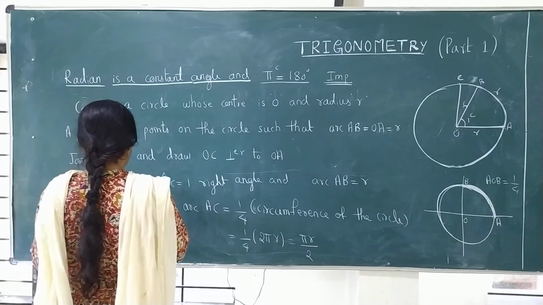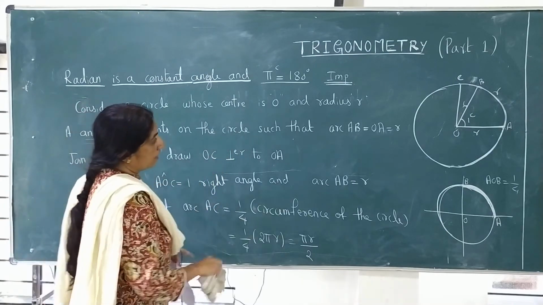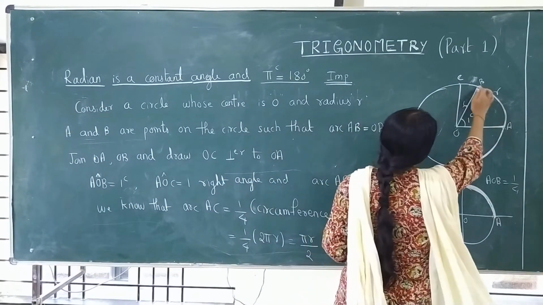ಇನ್ ಅ ಸರ್ಕಲ್, ಇವಾಗ one circle, in that circle these two arcs are proportional.